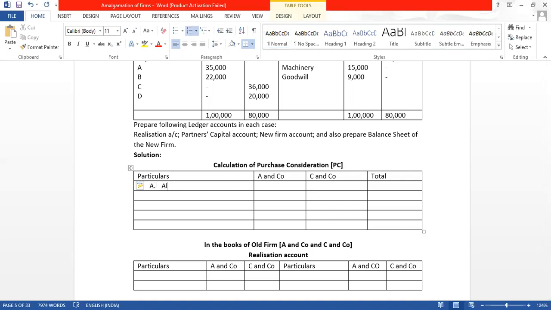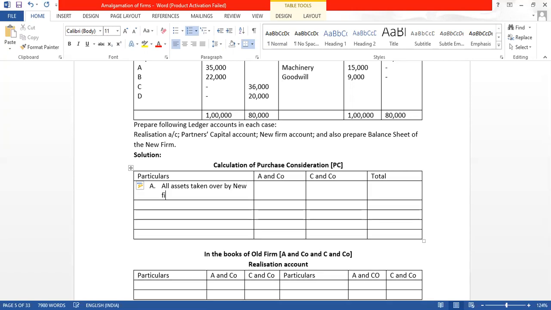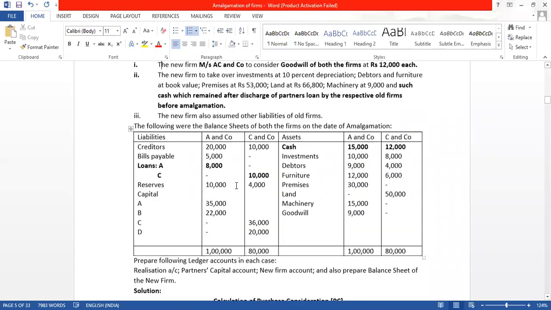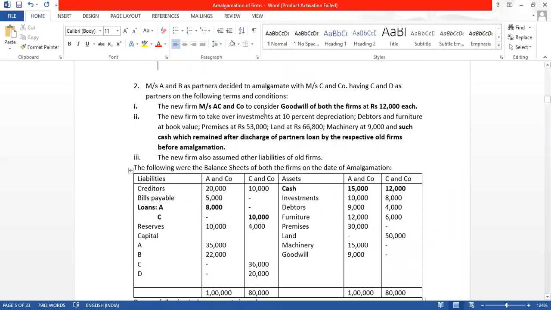All assets taken over by the new firm, in revised value, or if the revised value is not given, we will take the book value. So what is the value?